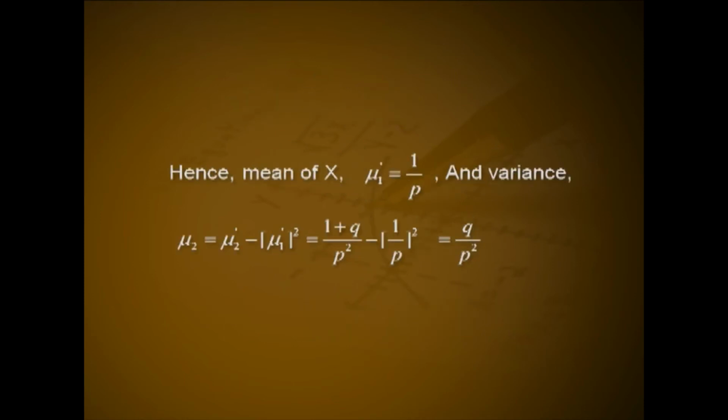Hence, mean of x, μ1' equal to 1 by p, and variance μ2 equal to μ2' minus μ1' the square, that is equal to (1 + q) divided by p square minus (1 by p) the whole square, that is q divided by p square.